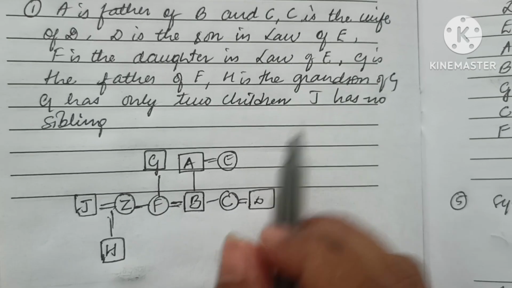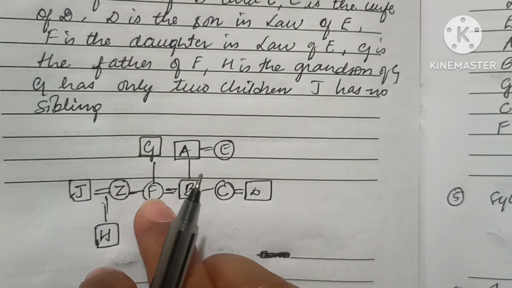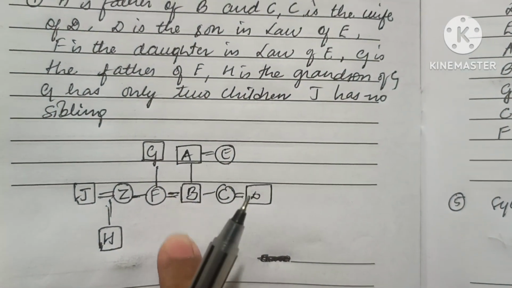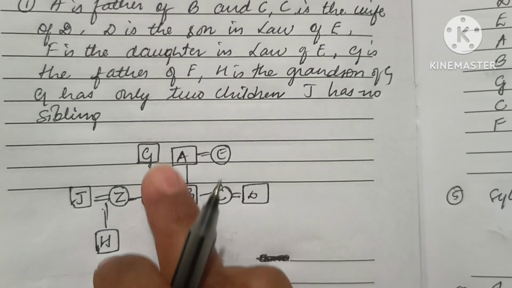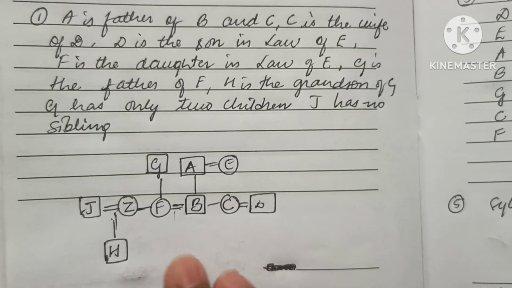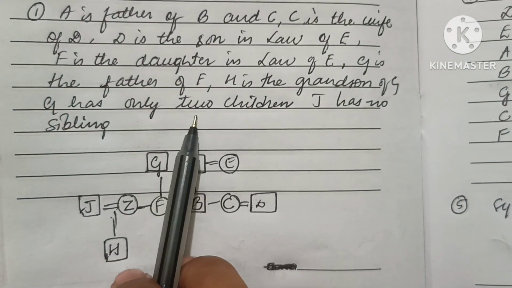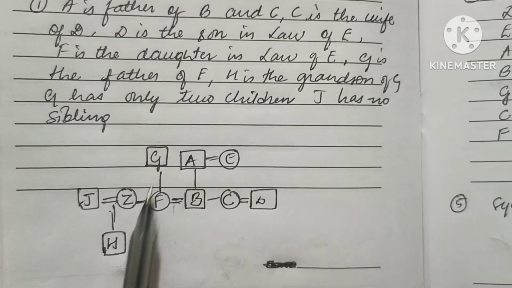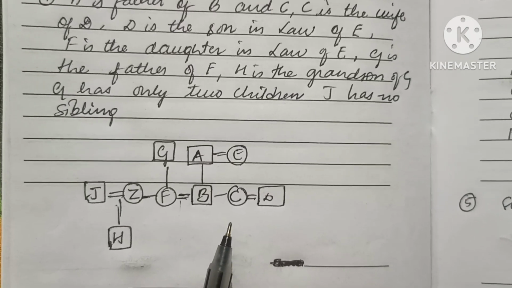Here this is the game changer: H is the grandson of G. Many of them have written that G has 2 children, but after that, H is the grandson of G. I think they have made the relation for this only. That's why after solving the questions they got stuck there. Since they have mentioned that G has 2 children, from this condition only I shifted this. Therefore this question was solved by me.